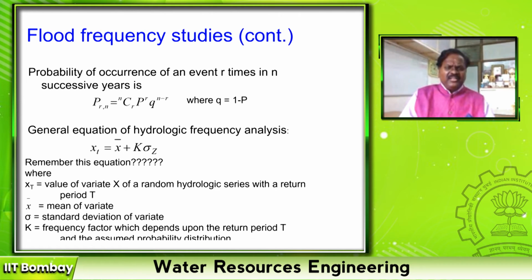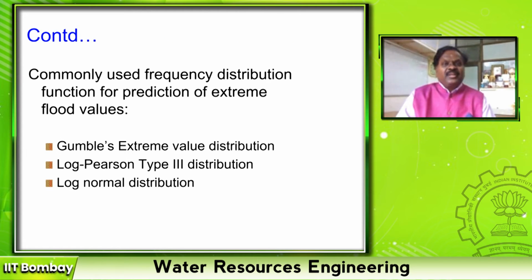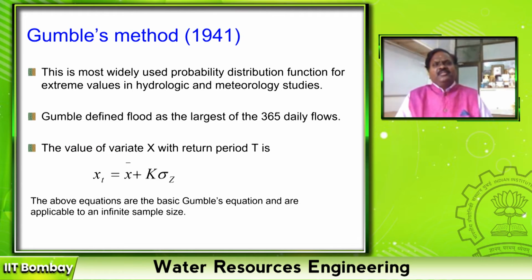This is the basic linear equation employed to estimate the flood magnitude in all the flood frequency analysis, right? So there are several distributions available, but commonly used frequency distributions are Gumbel's extreme value distribution, log Pearson type 3 distribution, and log normal distribution. Let us see one. It's Gumbel's extreme value method, 1941.